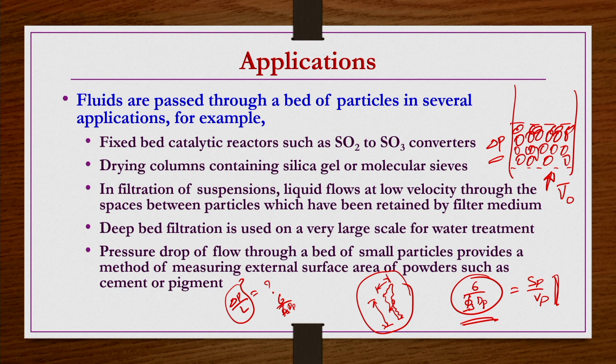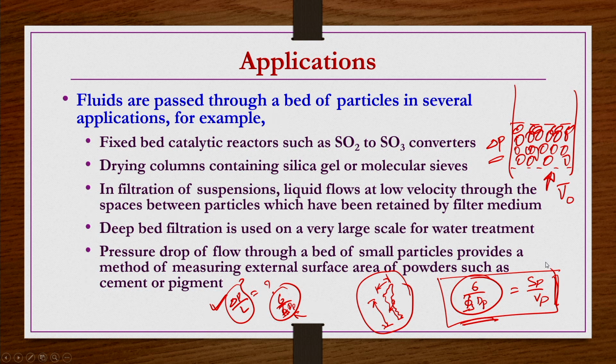Or the size of the particle, if you assume that it is not known from a theoretical point of view. Then whatever delta P you get experimentally, you use that, and only on the right hand side you may not be knowing 6 by pi s dp. Everything else is known, so then 6 by pi s dp you can calculate, which is nothing but Sp by Vp for a given